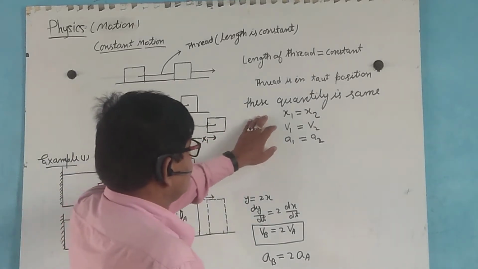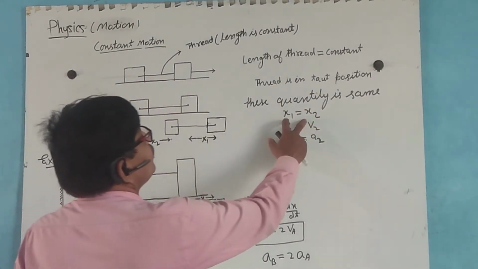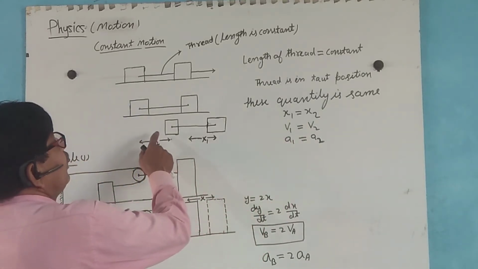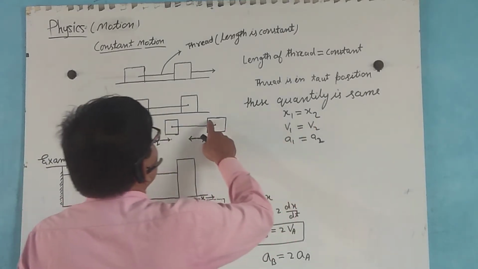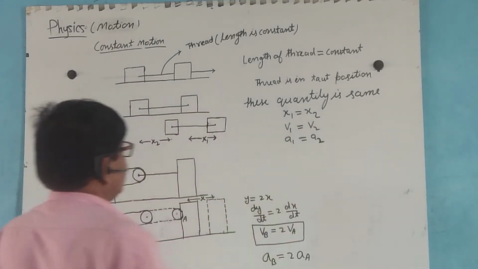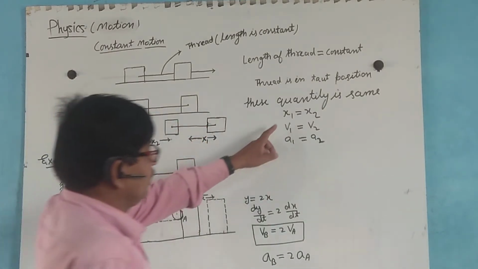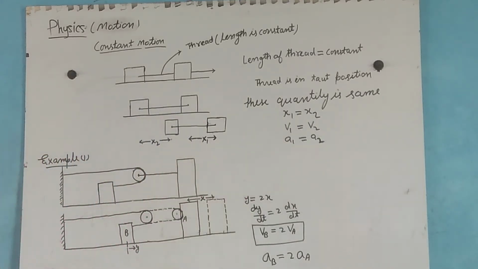Now here, this quantity is the same, x1 equal to x2, and the velocity of this block is similar to this block, and the acceleration produced in this is also equal to this, and these quantities are the same. Now take one example here.